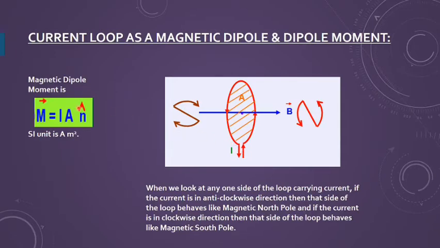And the magnetic dipole moment for the circular ring or the loop, I can say, is given by I into A. If I have n number of loops with me, then I have to multiply it with the number n, the total number of loops. And of course, the unit of the magnetic dipole moment is ampere meter square, as we have already discussed. And from here also you can find this unit, because A is the area of the current loop or the ring, I can say. So the unit of the area is meter square and current is ampere. So the unit you are getting is ampere meter square.